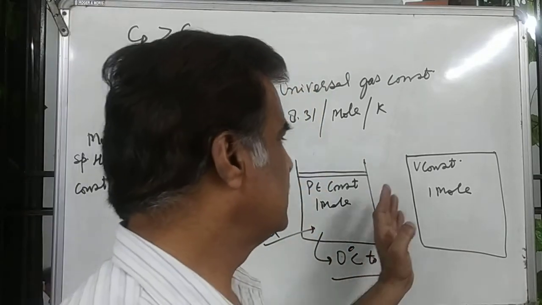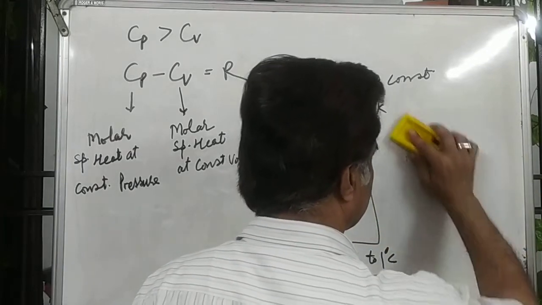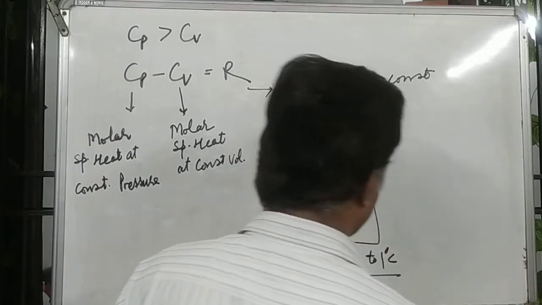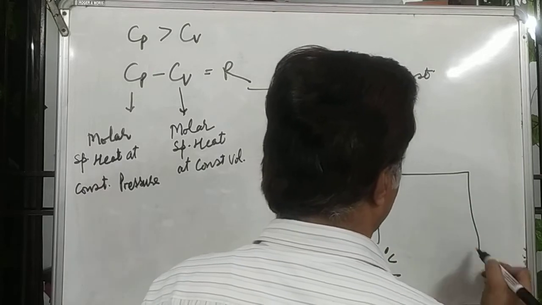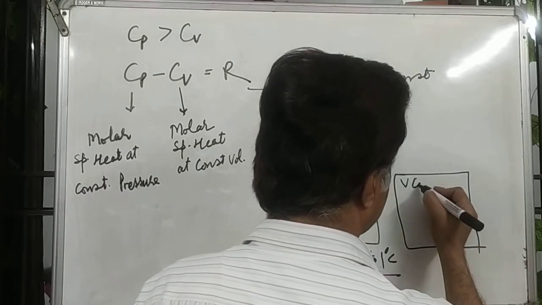Volume is the same. By the diagram I am showing the same volume. Initially, this is the volume. V is constant.